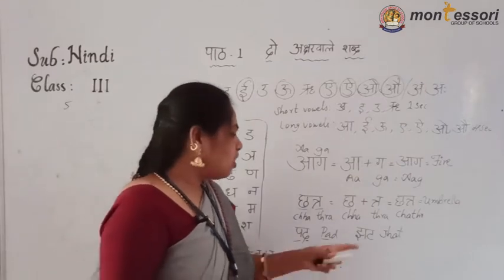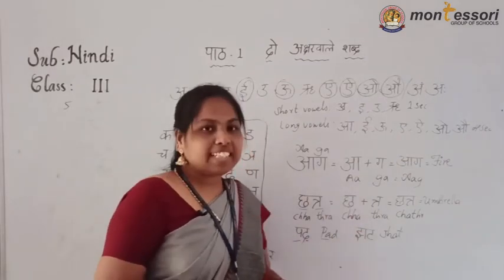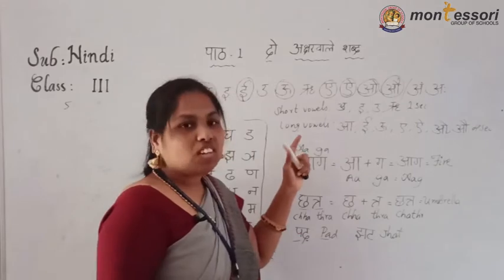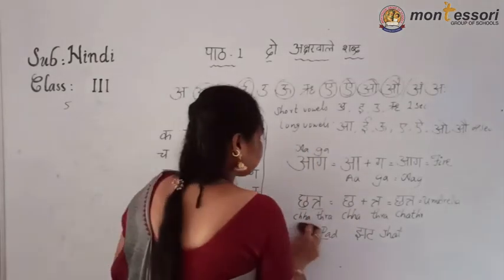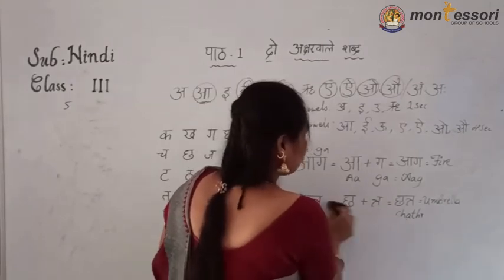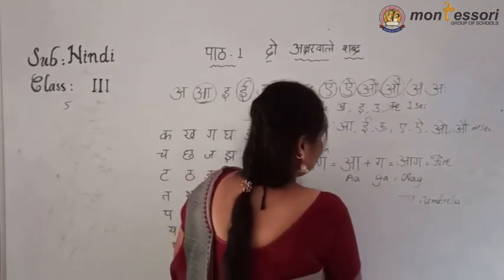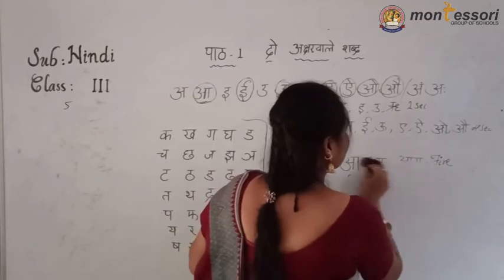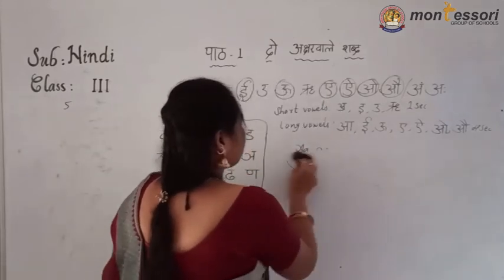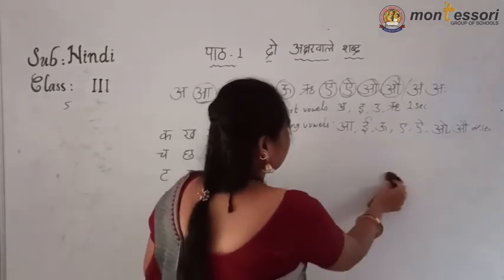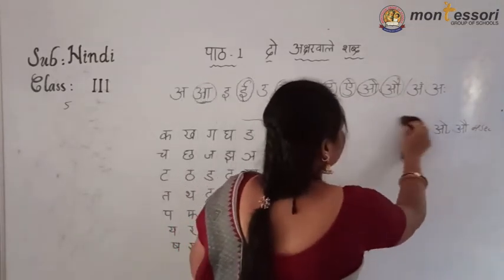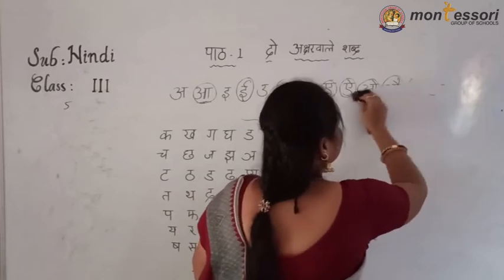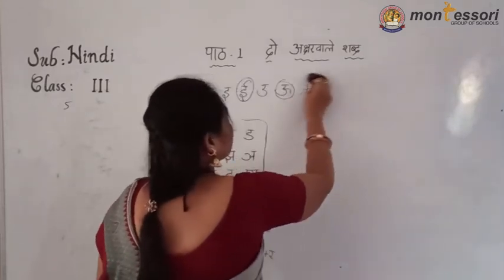Okay children. Now by knowing all these letters and all the things related to this, I will give the homework. Okay children, do it and post it to your concerned class teacher. Now I will give very easy words. Write the meanings in English. In the previous class also, I explained two letters, two words.